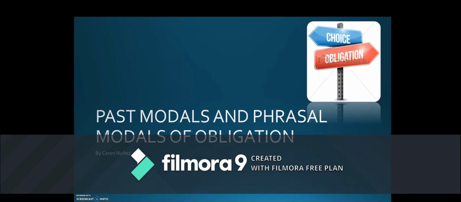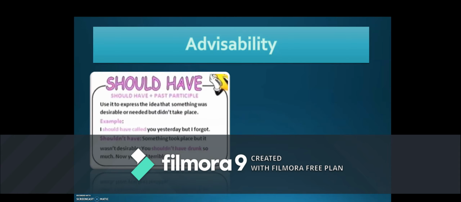So we are going to start with past modals and phrasal modals of obligation. And the first modal that we're going to see today is should have. Should have is used to express the idea that something was desirable or needed, but it didn't take place. Here we have one example of a desirable action that says, I should have called you yesterday, but I forgot.